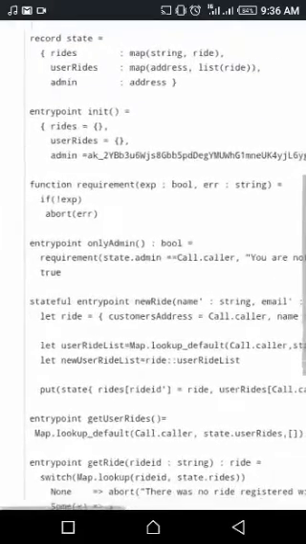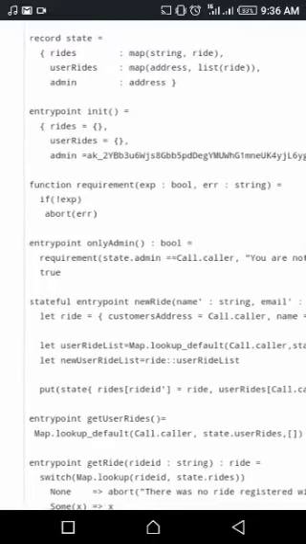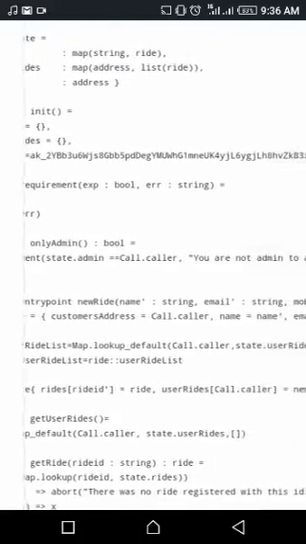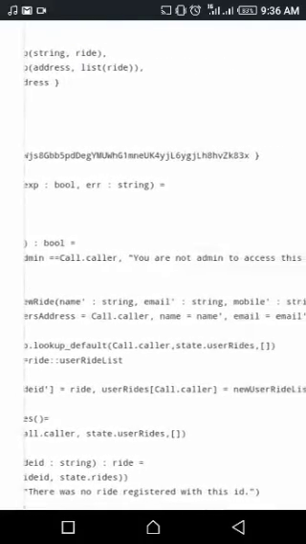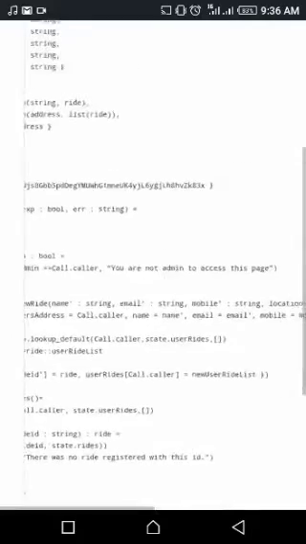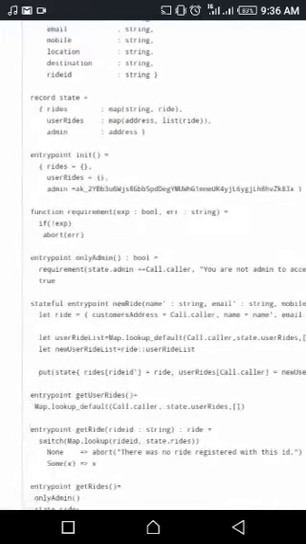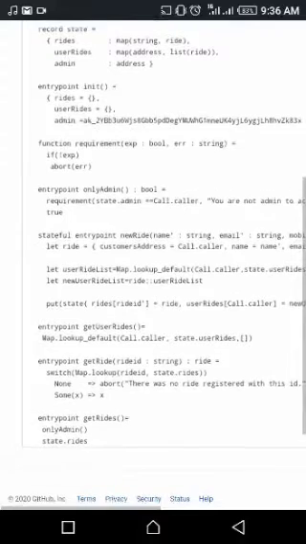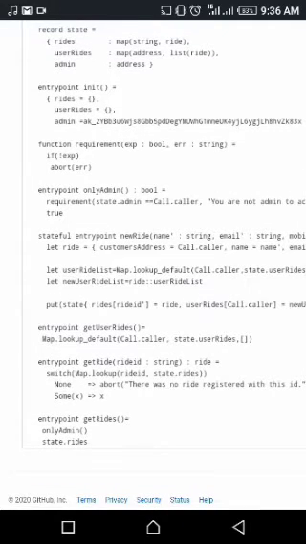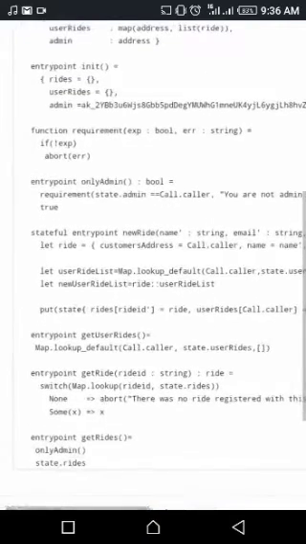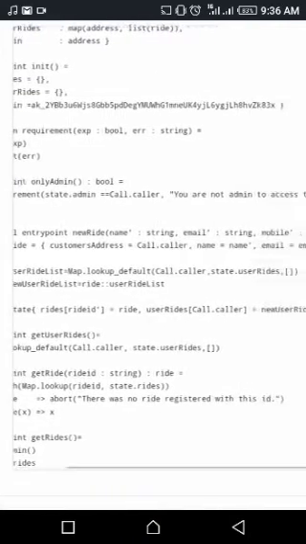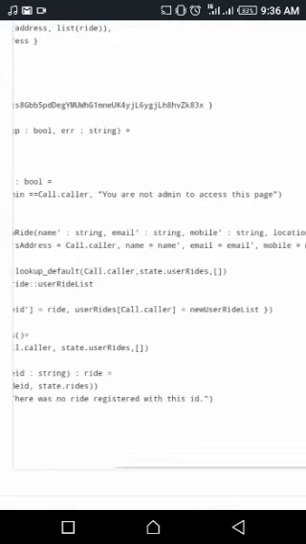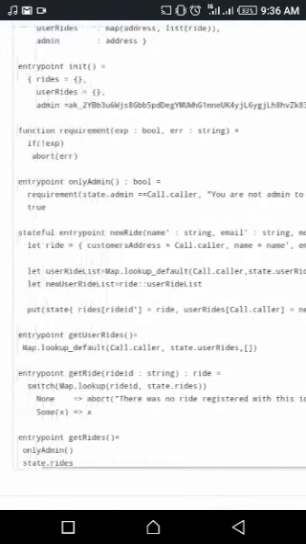So it's going to be: let users_ride_list equals Map.lookup_default Call.caller state.users_ride. And the put function is used to put any data in your state. That's the ride ID, users_ride Call.caller, which will equal the new users list.